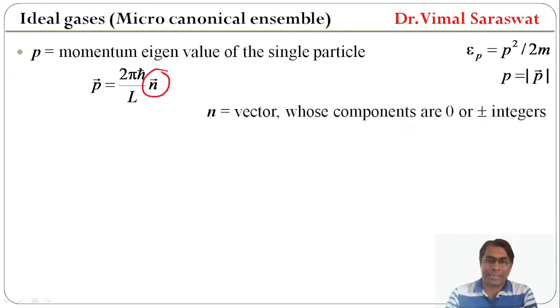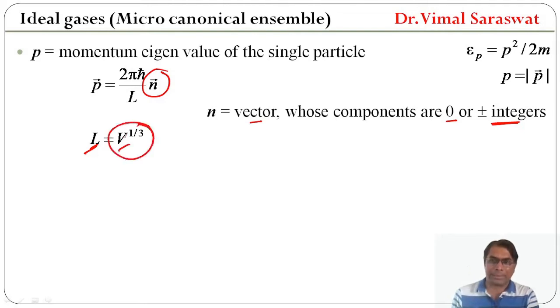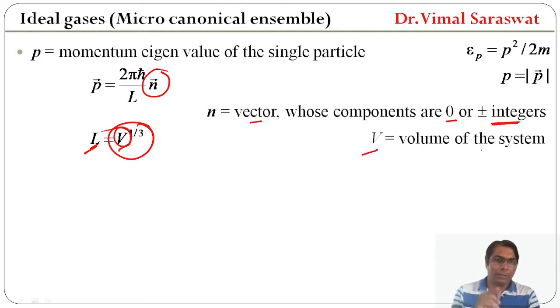This vector n is a vector whose components are 0 or plus minus integers, and L is the cube root of V. So L equals V raised to 1 by 3. And what is V? V is the volume of this system. So L is the side of a box whose volume is V.